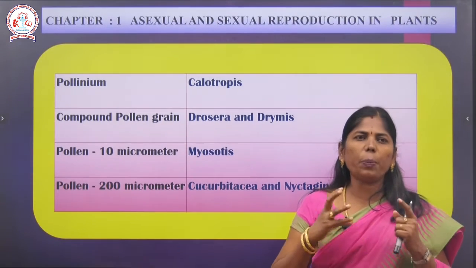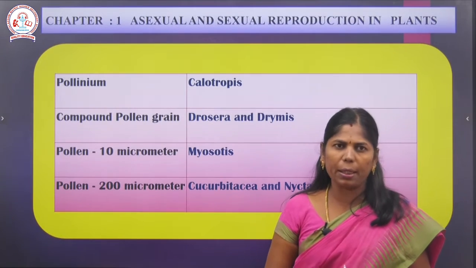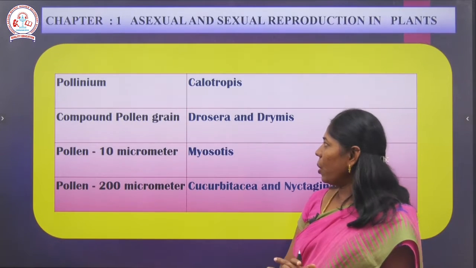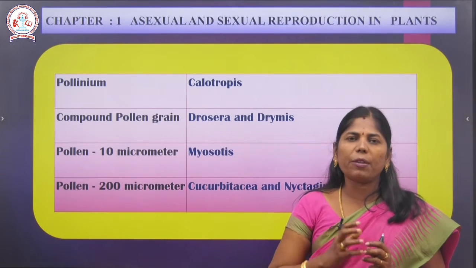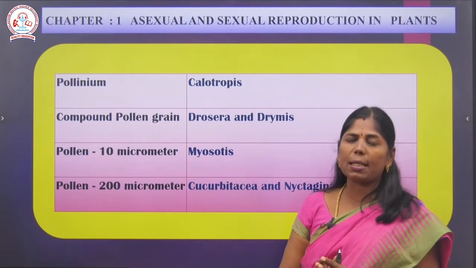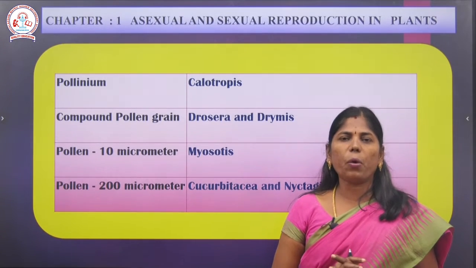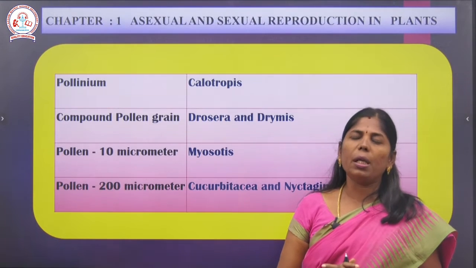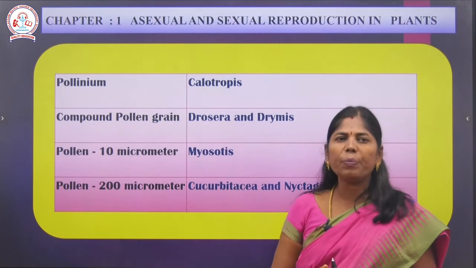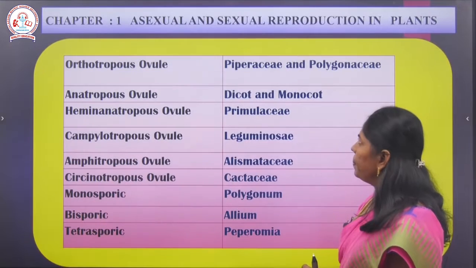And next, compound pollen grains. Compound pollen grains, many pollen grains together, are found in Drosera and another one, Drimys. Next, the pollen grain measurement of 10 micrometer is in Myosotis. That is a very important one mark, in our book back question also. The next one, pollen grains of 200 micrometers, are found in Cucurbitaceae and Nyctaginaceae. So that is a very important one mark question.